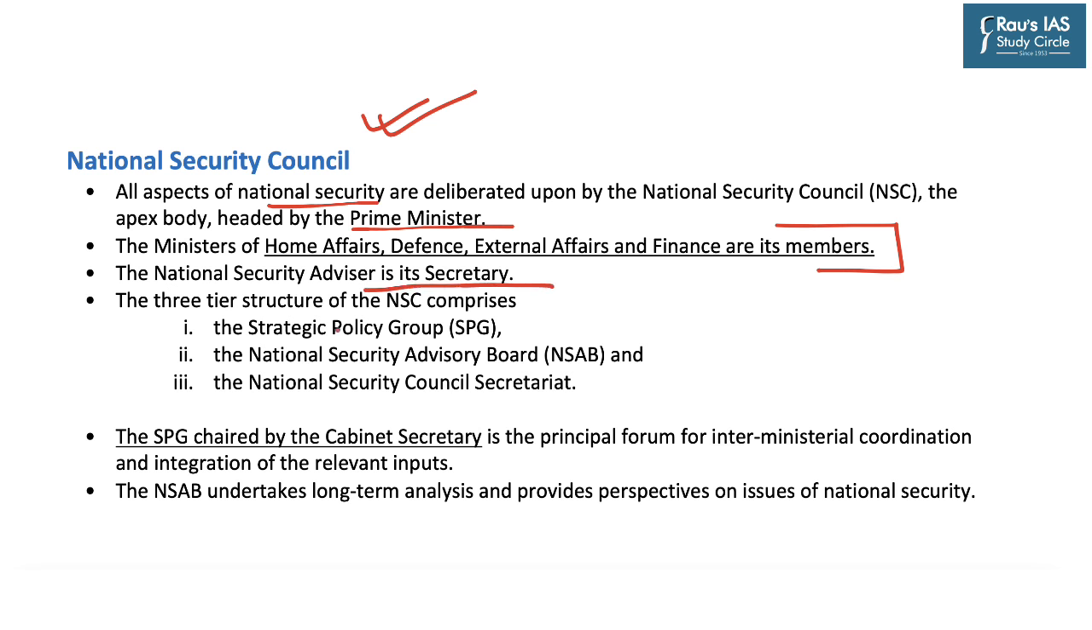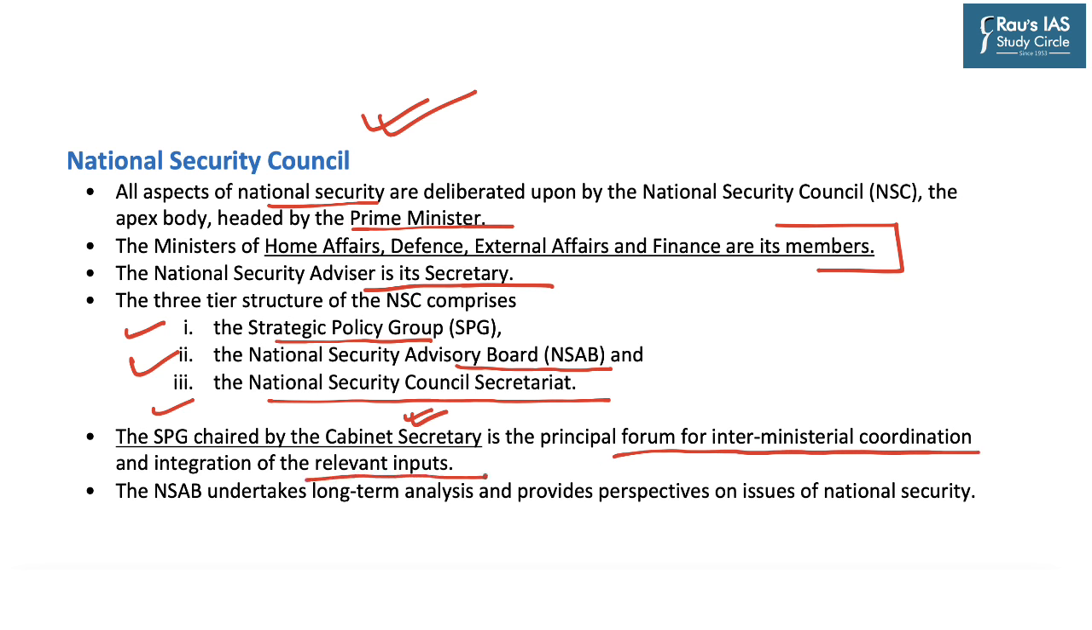And there is a three-tier structure of the National Security Council. These comprise first the Strategic Policy Group, second the National Security Advisory Board, and third the National Security Council Secretariat. And the SPG, that is the Strategic Policy Group, is chaired by the Cabinet Secretary. The SPG is the principal forum for inter-ministerial coordination and integration of relevant inputs. And the National Security Advisory Board undertakes long-term analysis and provides perspectives on issues of national security.